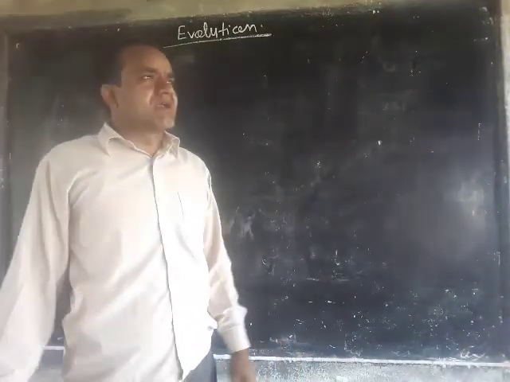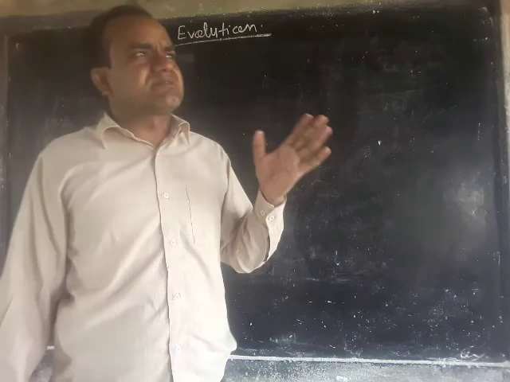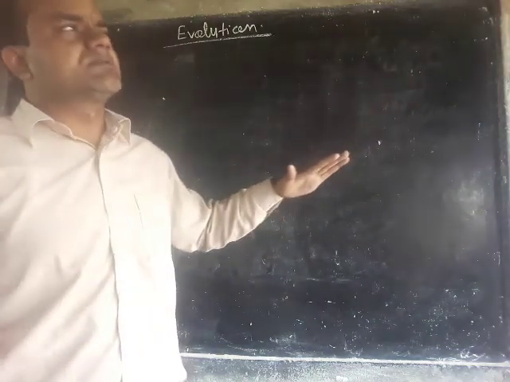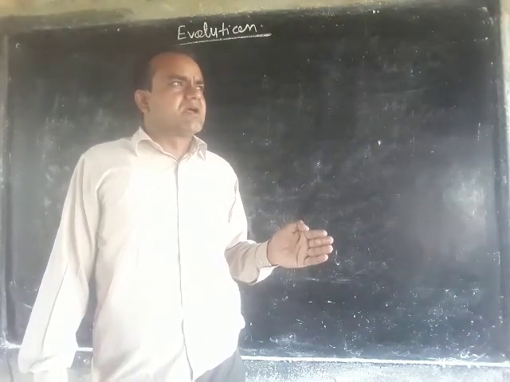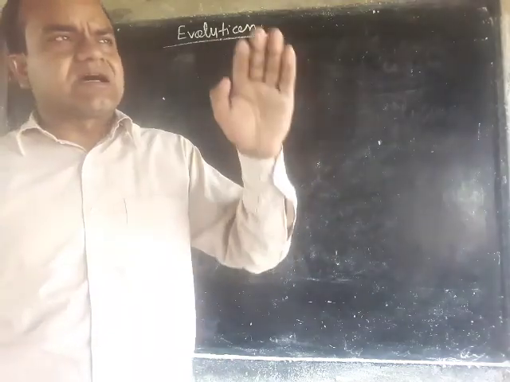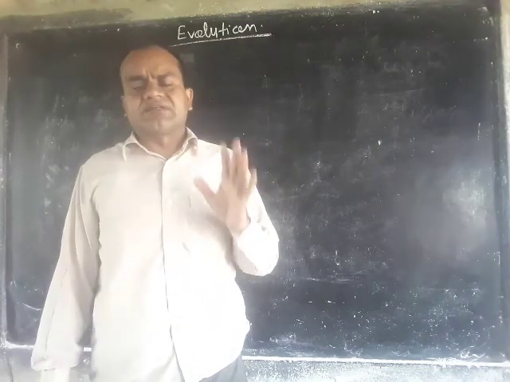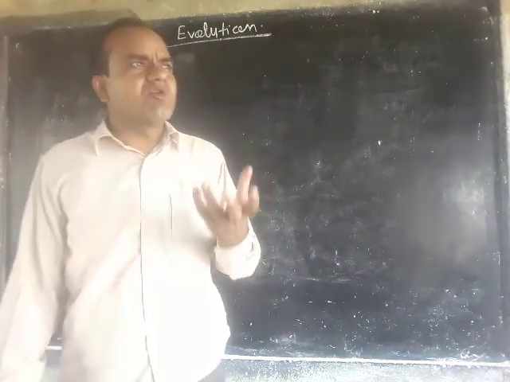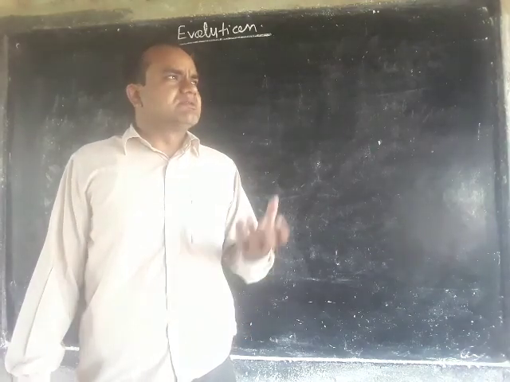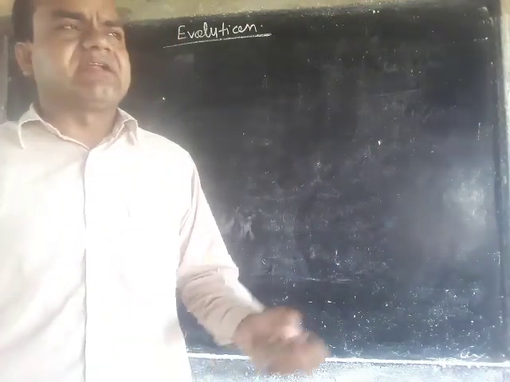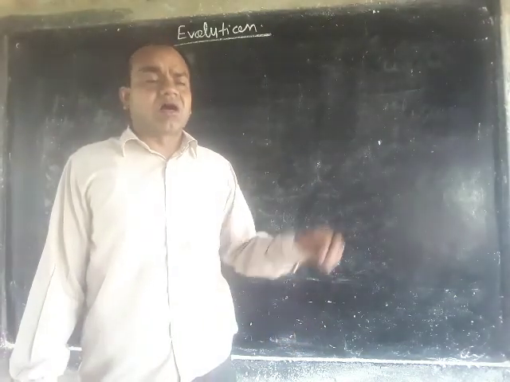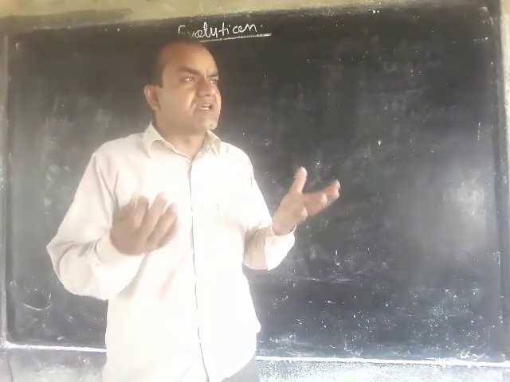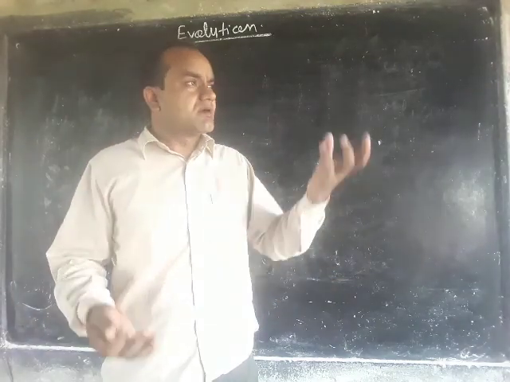You know that there is an enormous number of different kinds of organisms living on the earth, and some organisms remain under the ground in the form of fossils. But the question arises: how and from where did these different kinds of organisms originate on the earth, and how have human beings evolved on the earth?